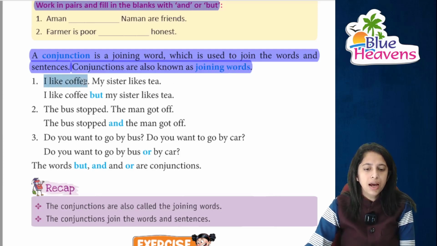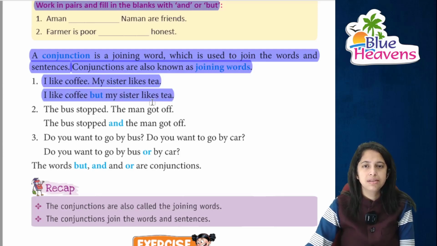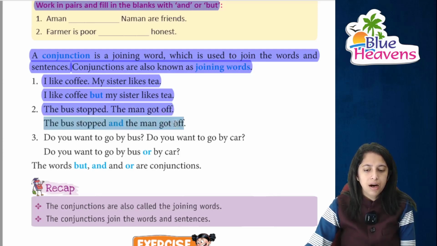I like coffee, my sister likes tea. देखिए, I like coffee but my sister likes tea. मेरे को कॉफी पसंद है but मेरी सिस्टर को टी पसंद है. The bus stopped, the man got off. The bus stopped and the man got off. जैसे कि बस रुकी, man जो है बाहर चले गए. देखिए, ये got off है, this off is a preposition, right?